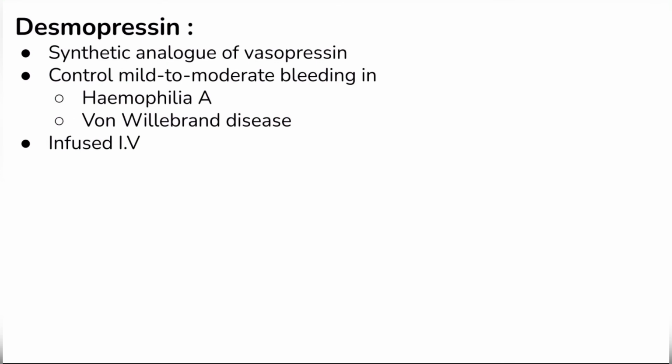Now moving on to the last systemic agent, which is desmopressin. Desmopressin is a synthetic analog of vasopressin. It is used to control mild to moderate bleeding in hemophilia A or von Willebrand's disease. It is infused into the body intravenously.